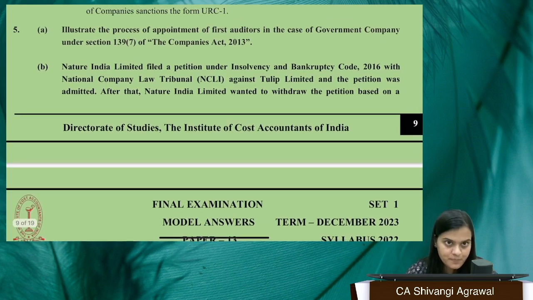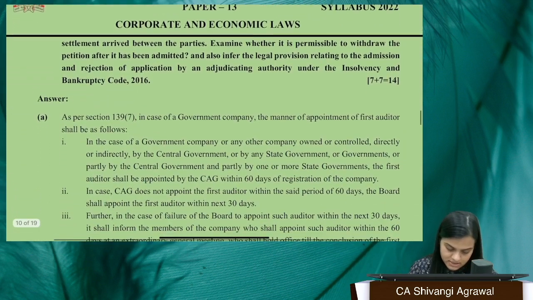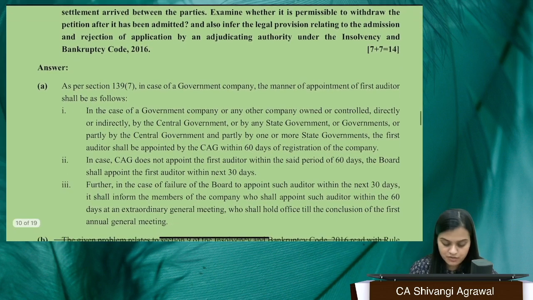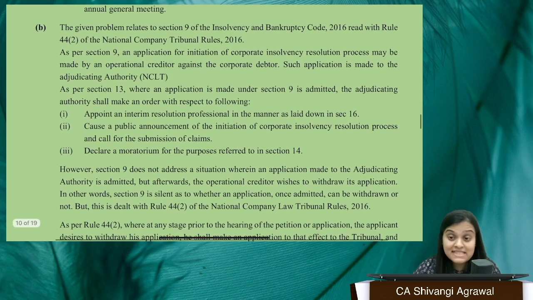Now 5B, the next part. Nature India Limited filed a petition under IBC with NCLT against Tulip Limited. So one company has filed an application against another company and the petition was admitted. After that, they want to withdraw the petition based on a settlement arrived at between the parties. Is it possible to withdraw the petition after it has been admitted, and also state the legal provision relating to admission and rejection of application? So yes, of course it is possible. Why not? The application, even if admitted, can be withdrawn.